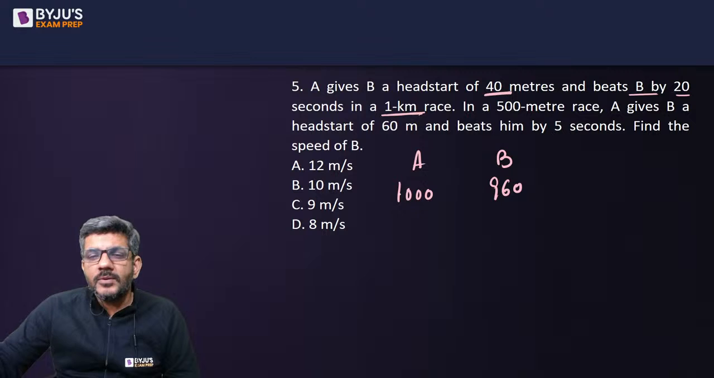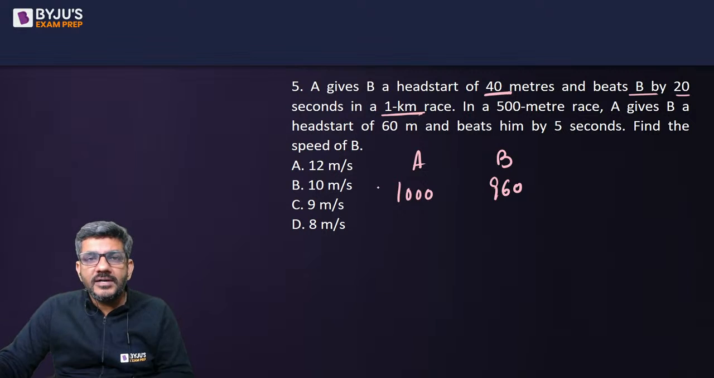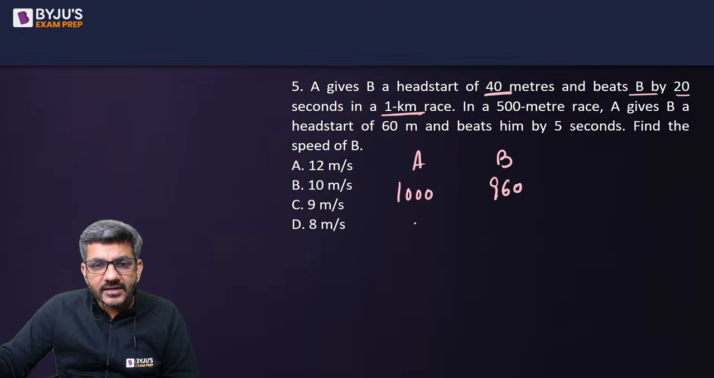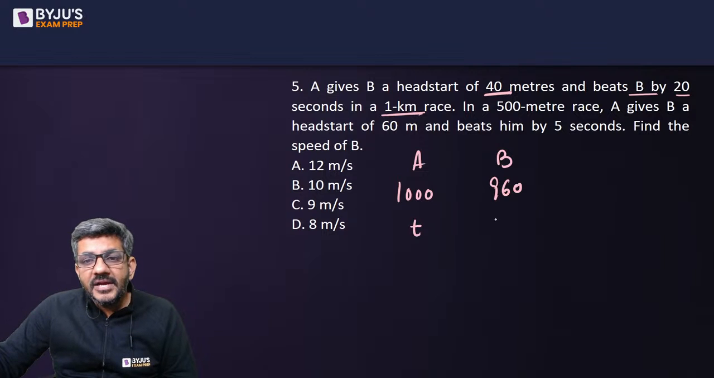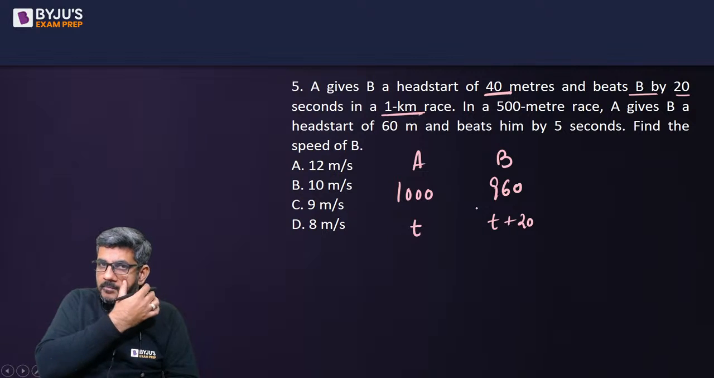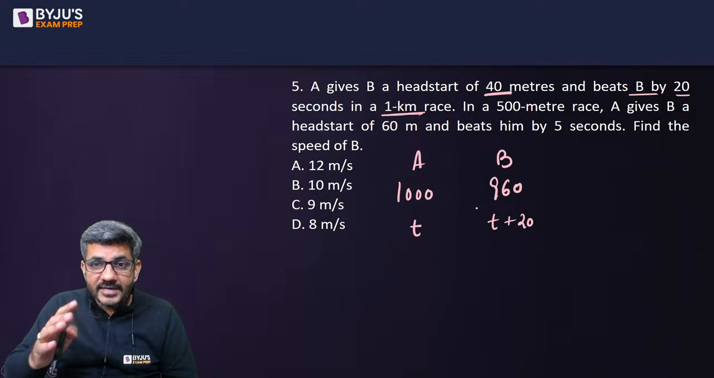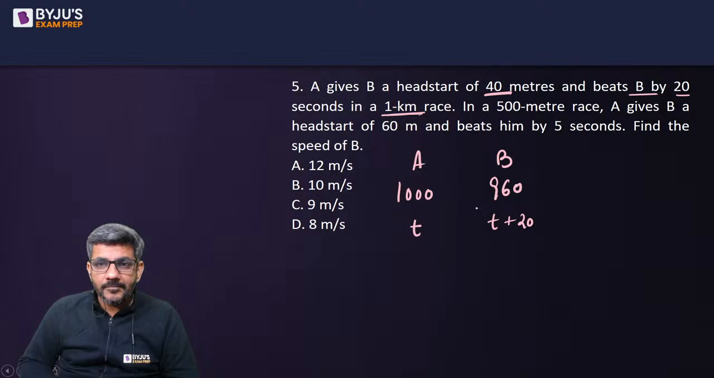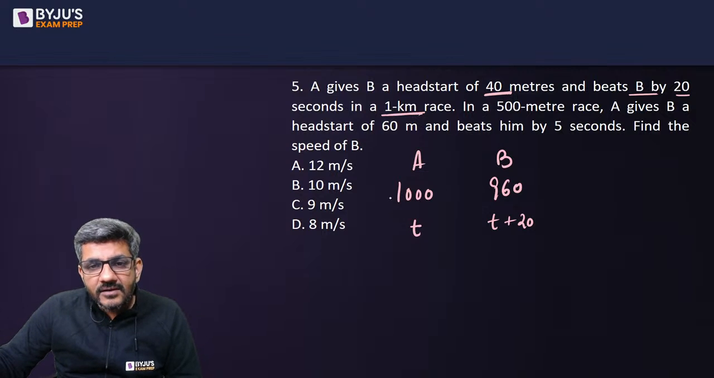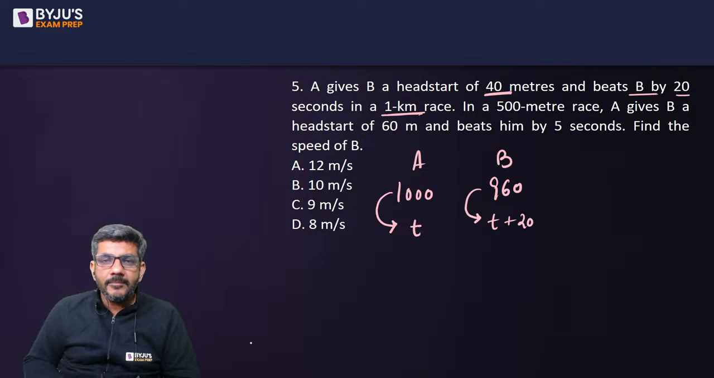And beats B by 20 seconds. A beats B by 20 seconds. That means whatever time A has taken to cover this 1000, B takes 20 seconds more to cover that 960 that he's covered, right? B takes 20 seconds more to cover that distance. Now, that means when A covers 1000 in T time, B covers 960 in T plus 20 time.